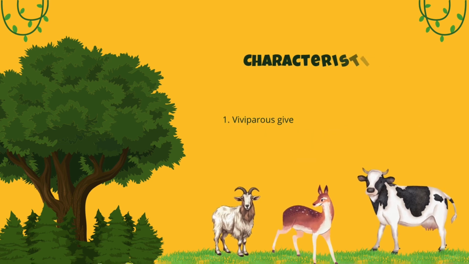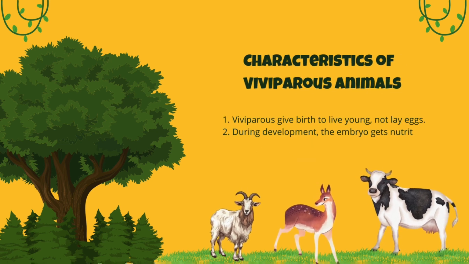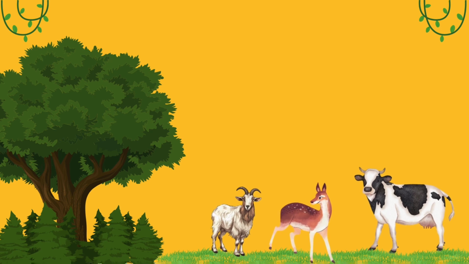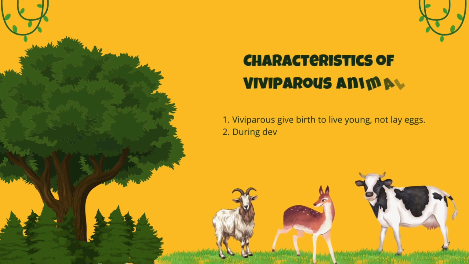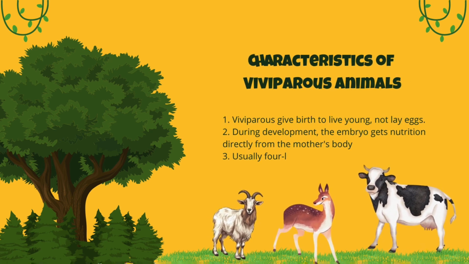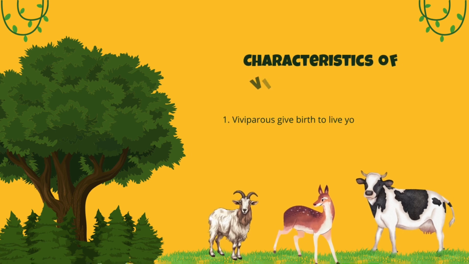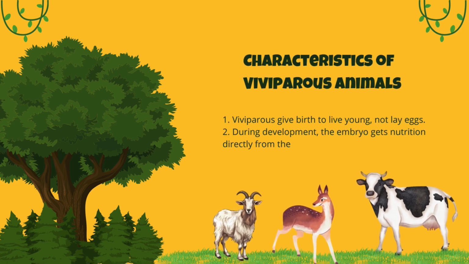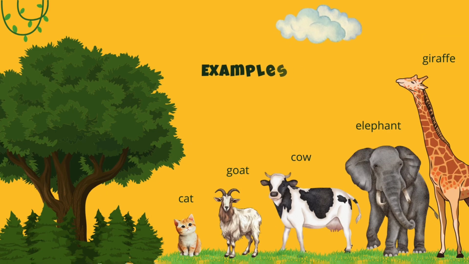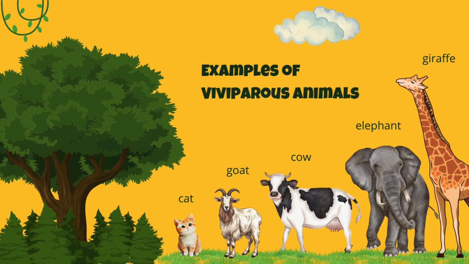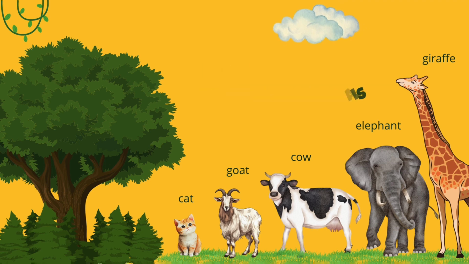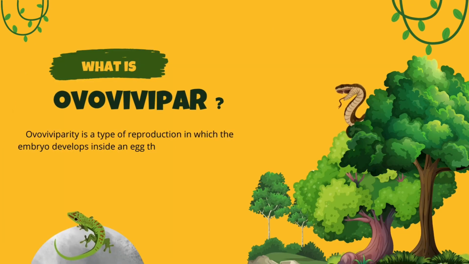Number 1 is viviparous animals give birth to live young, not lay eggs. Number 2 is during development, the embryo gets nutrition directly from the mother's body. And the last one is they usually have 4 legs. Examples of viviparous animals are cat, goat, cow, elephant, or even giraffe, because they usually have 4 legs. And then the last one is ovovivipar.